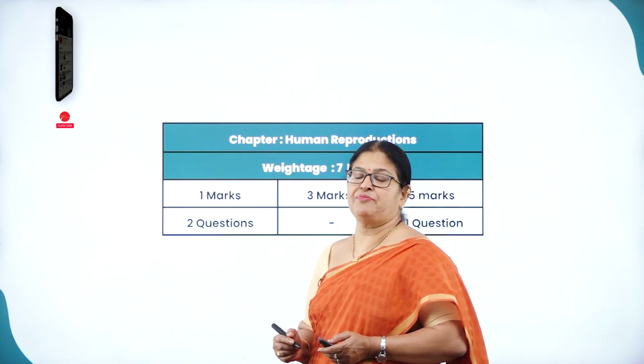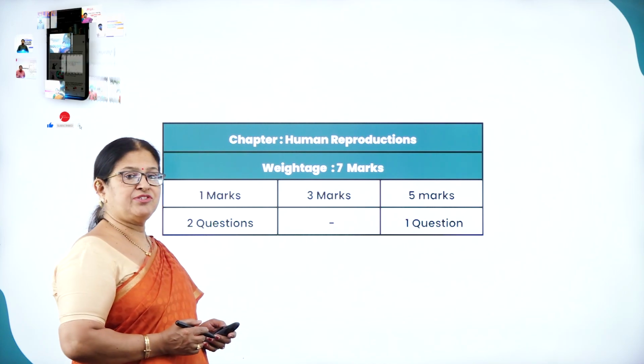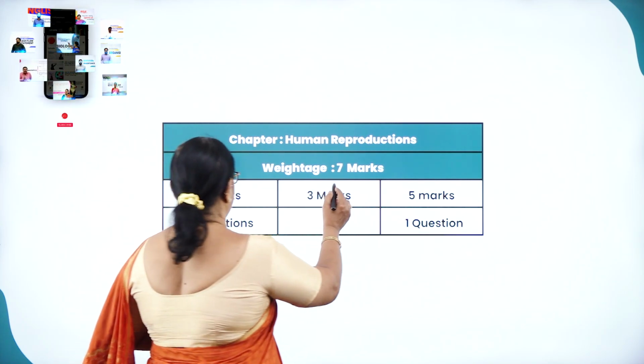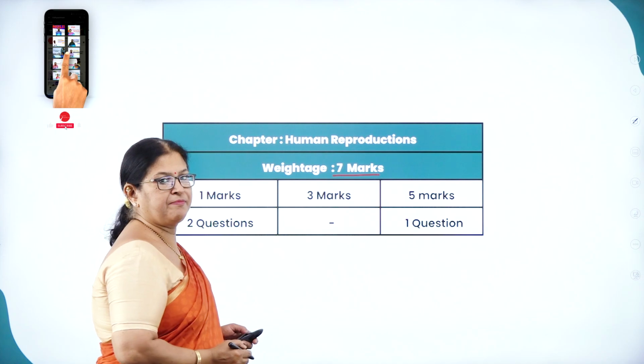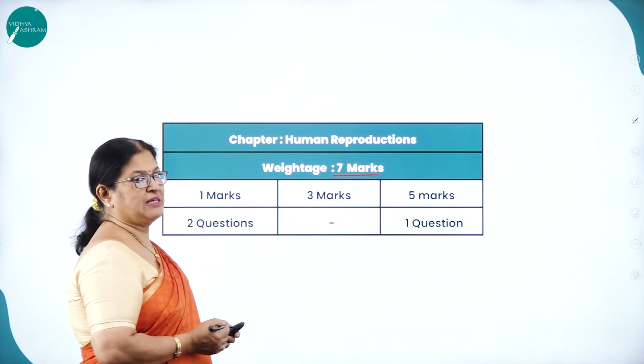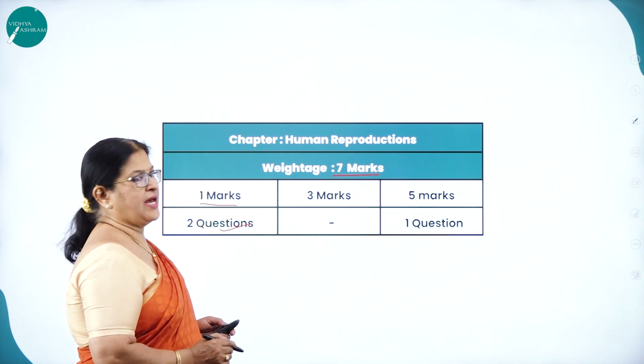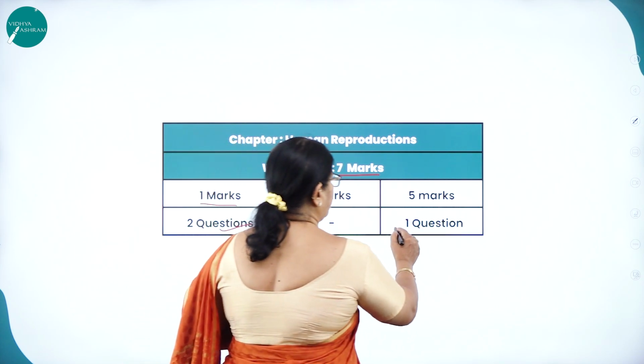What is the weightage of marks for this particular chapter? The weightage of marks for this particular chapter is 7 marks. According to the board, it is 7 marks, where 1 marker question you get 2 questions and 5 marker question you get 1 question.